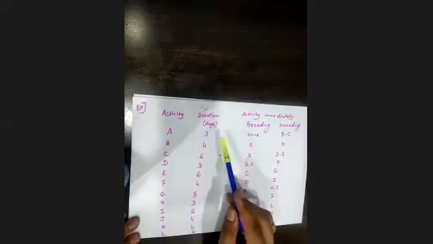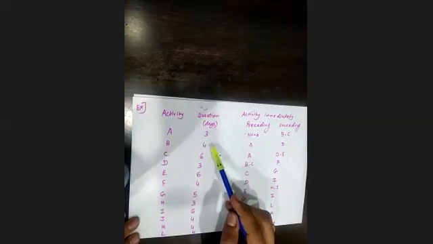A, B, C, D, E, F, G, H, I, J, K, L. So these activities are mentioned. Corresponding days are 3, 4, 6, 3, 6, 4, 5, 3, 6, 4, 4, and 4. This question is compulsory for everyone to do. Whoever I ask to give the values and is not able to give me the answer, I will not consider the attendance, because this is important from the exam point of view also, and this is the basic thing required for the upcoming questions, upcoming methods.